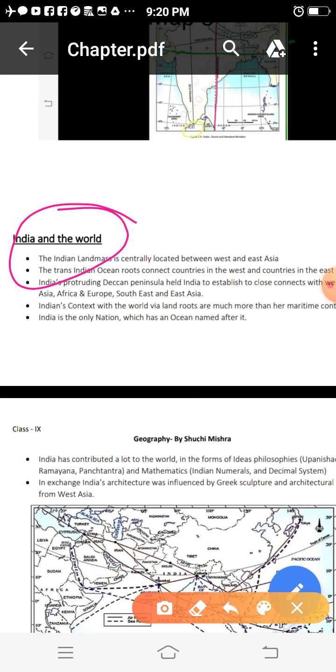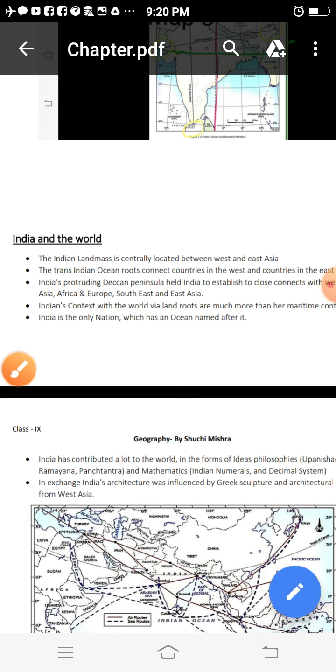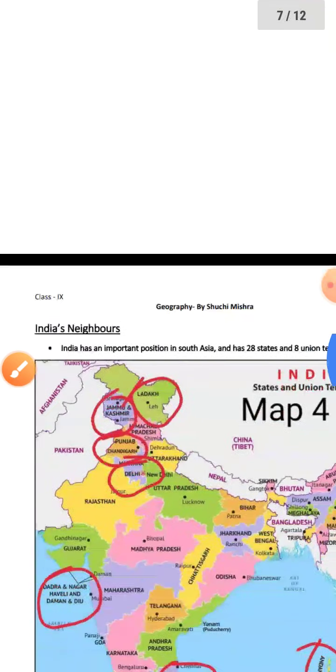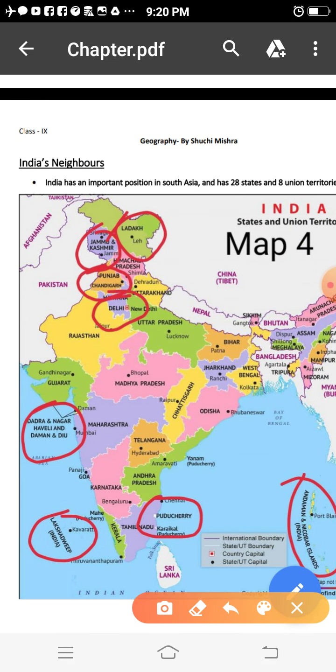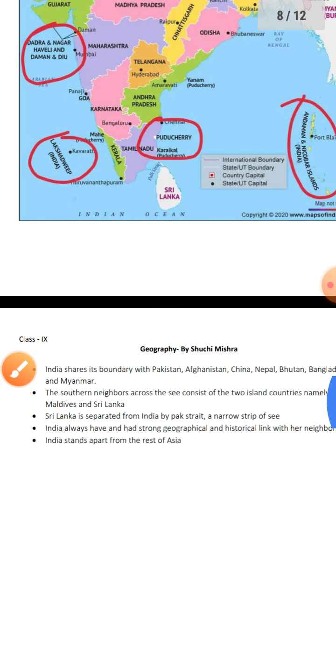Now I'm going to start the new topic without wasting our time. Before starting this topic, I would like to tell you one thing, that in India there are 28 states and 8 union territories. This I have highlighted for you in map number 4. Here are Ladakh, Jammu Kashmir, Chandigarh, Delhi, Daman Diu and Dadra Nagar Haveli, Lakshadweep, Puducherry, Andaman Nicobar. These are the 8 union territories.